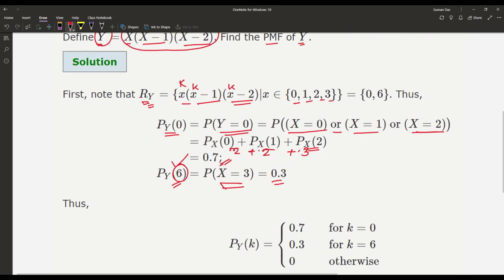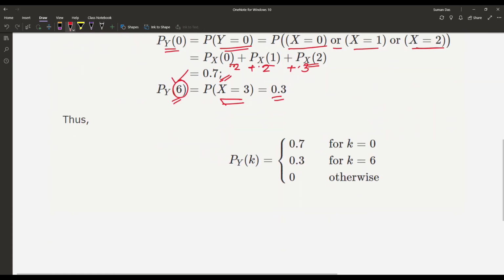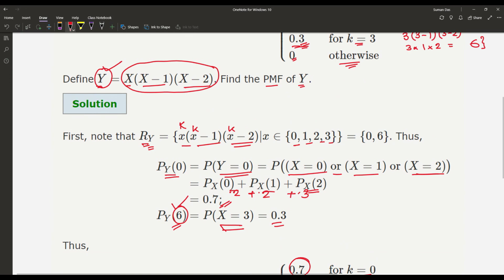So what is the PMF of Y? PMF of Y is equal to 0.7 for k equal to 0, 0.3 for k equal to 6, and otherwise 0. So that is how we can find out the PMF of another random variable that can be derived from the random variable X.